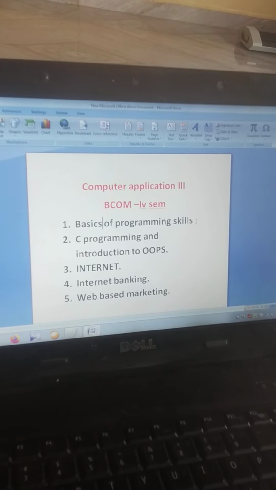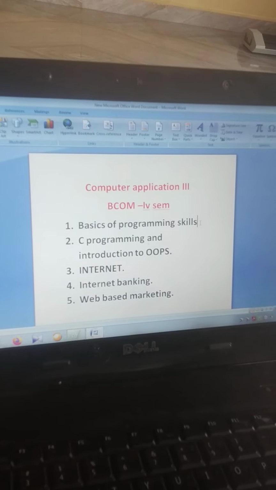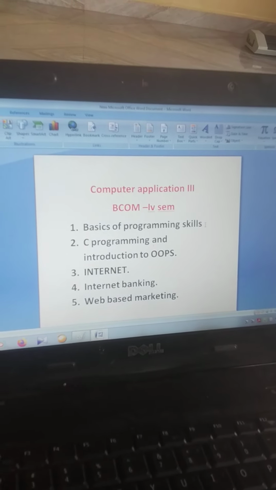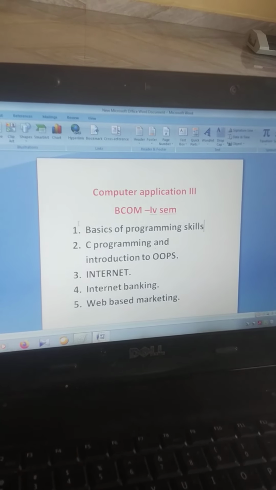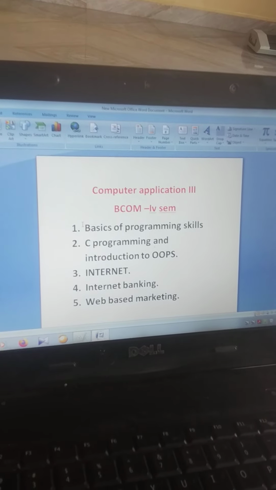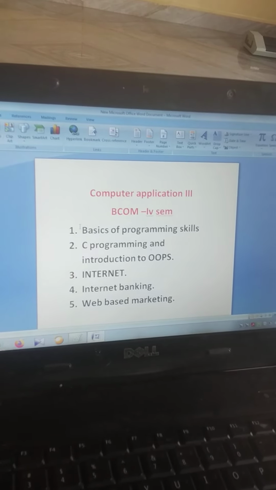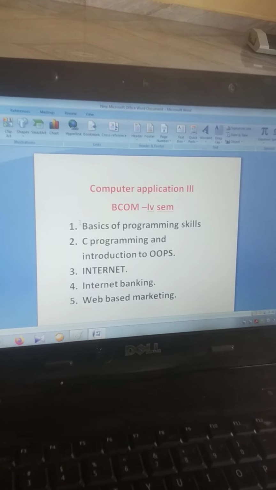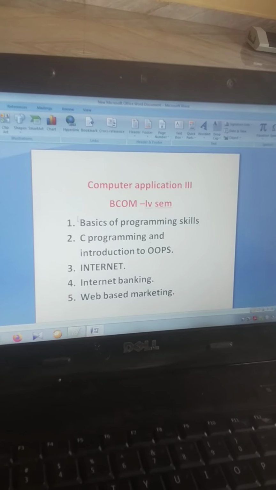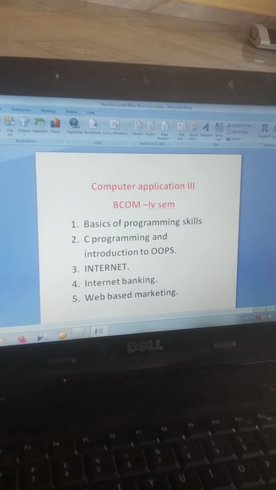One example I wanted to give here. Whatever practical oriented inventions are taking place, in that case we prepare ourselves by using these skills. We do not directly apply our knowledge or theories or methods. Before that we need to prepare ourselves, like writing reports before acting. That is what we are going to do in the basics of programming skills.